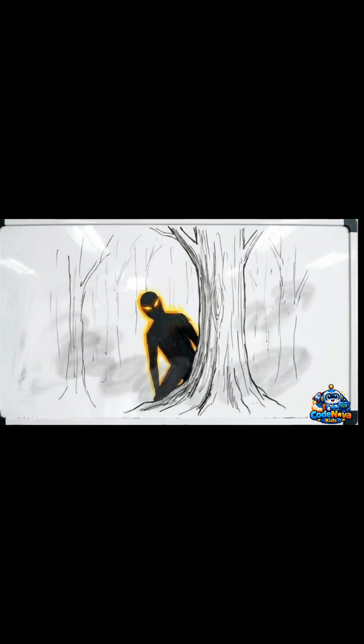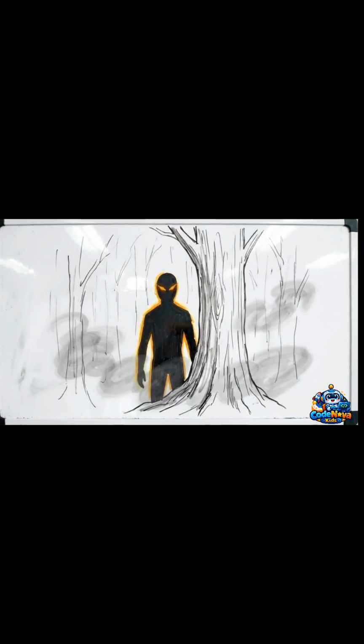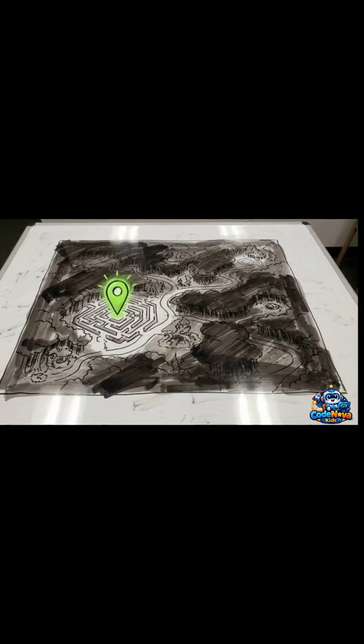A shadowy entity is secretly observing our progress from behind the trees. While this puzzle is solved, protecting the kingdom requires identifying this new threat. We'll track them down in the next adventure.